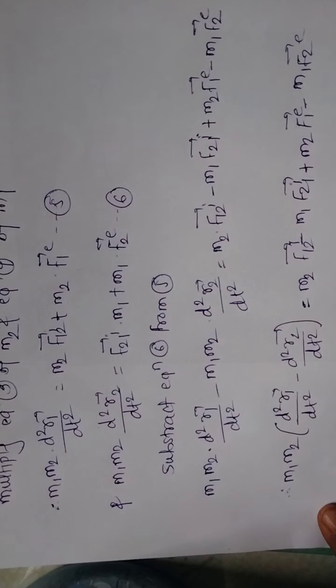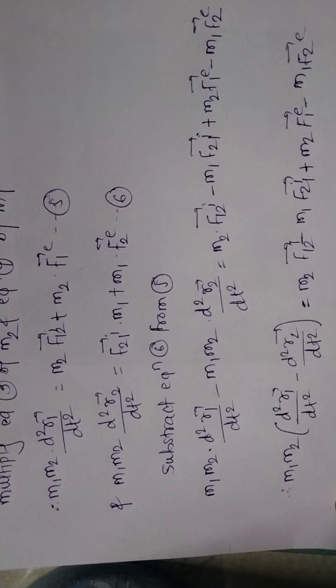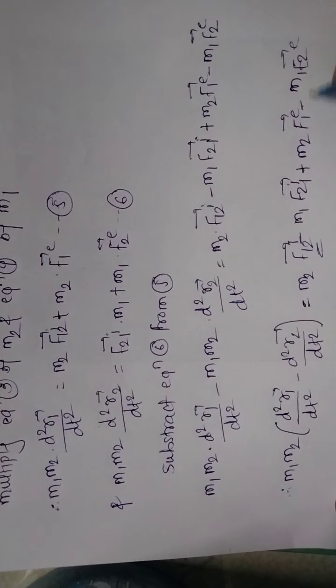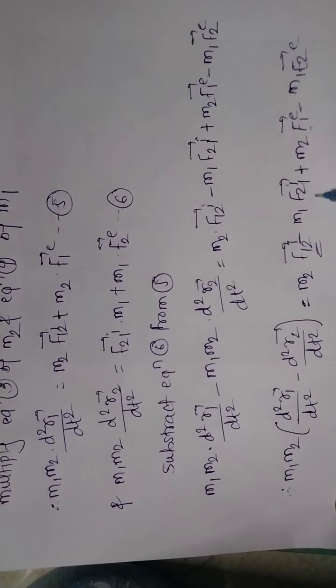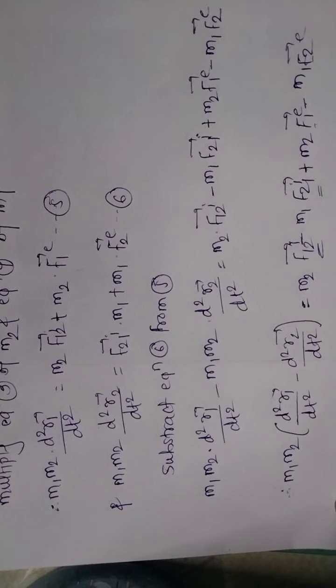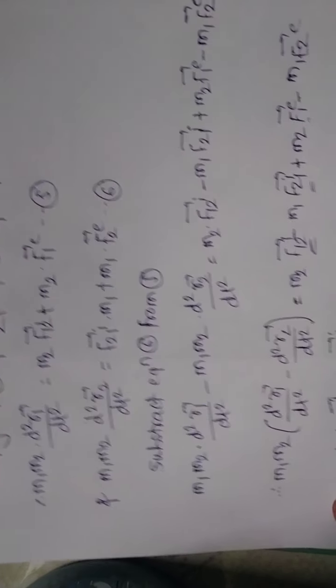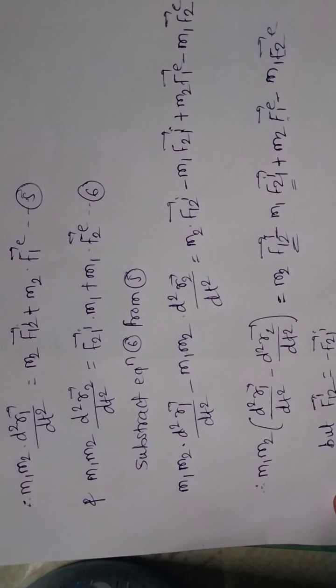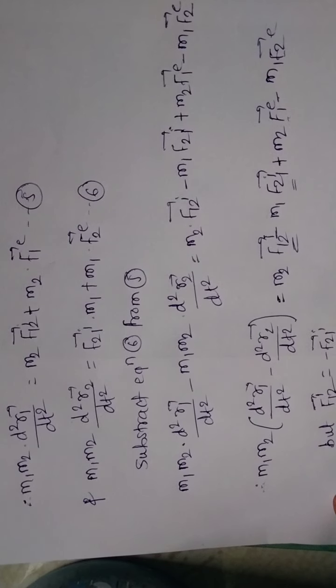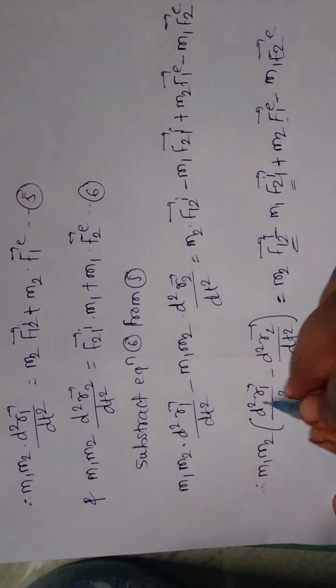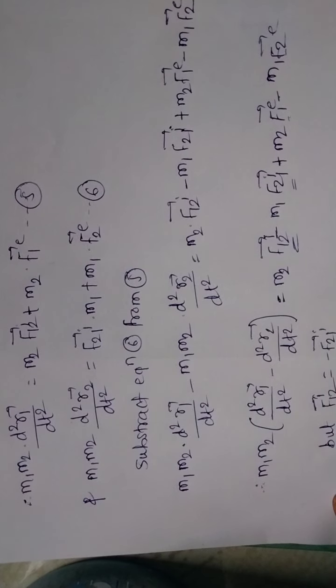But we know that these forces are equal in magnitude and opposite in direction, so minus F21 bar internal. And we know that r bar is equal to r1 bar minus r2 bar. Let us put r1 minus r2 as r.